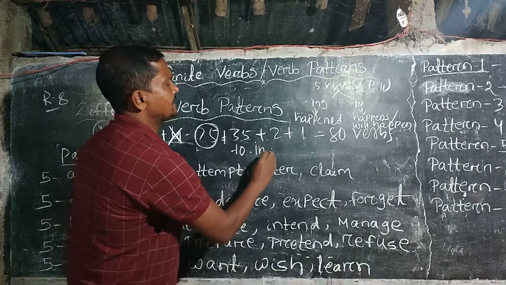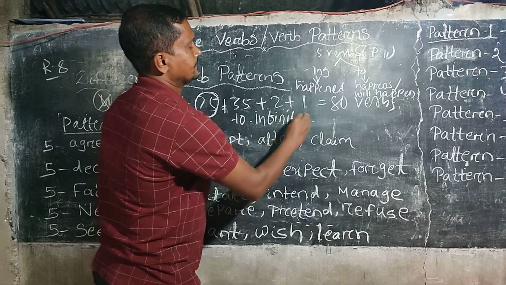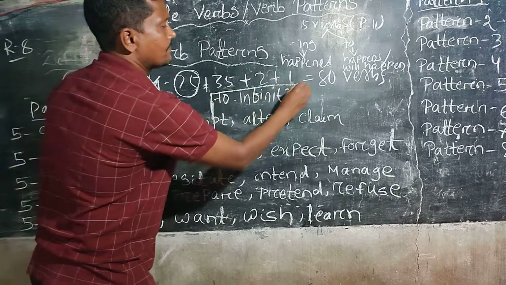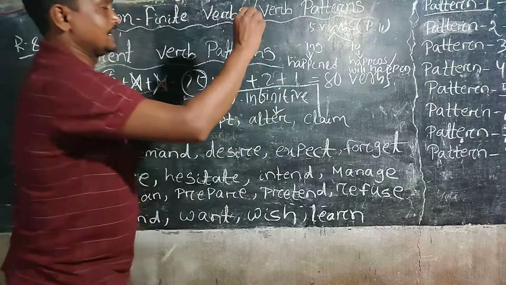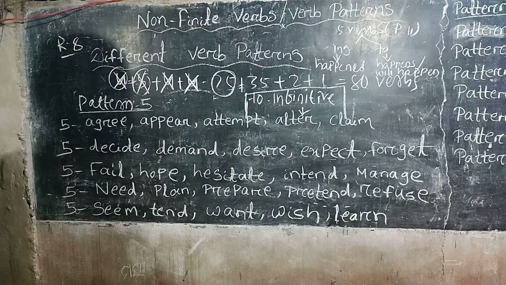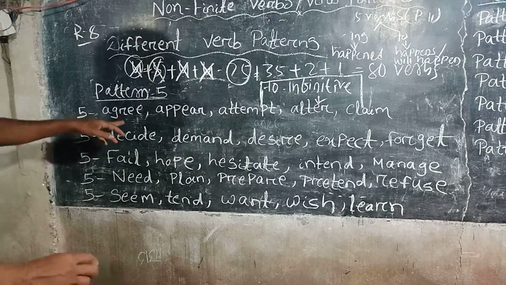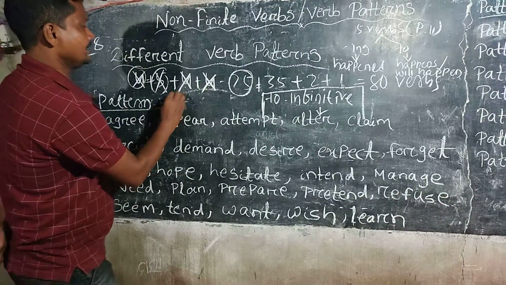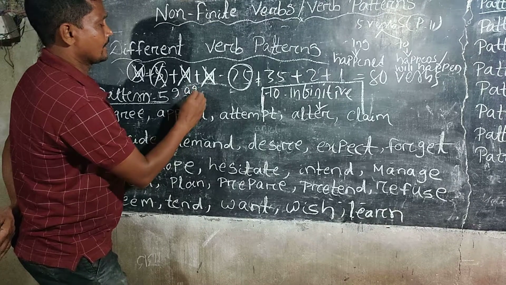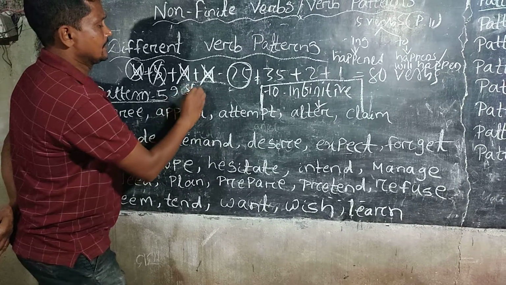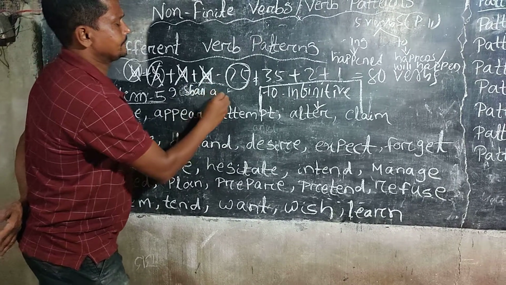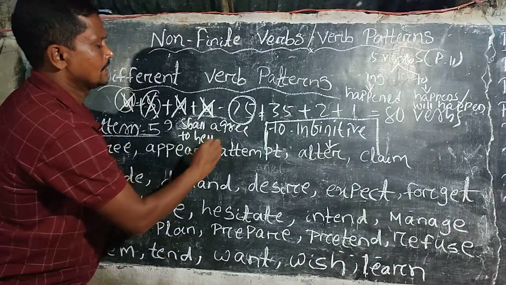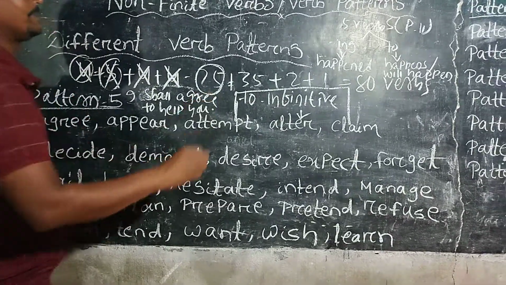You can see these 25 verbs take to infinitive. Example: I shall agree to help you.